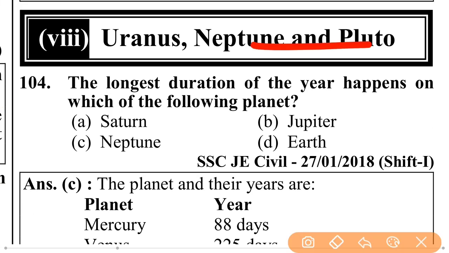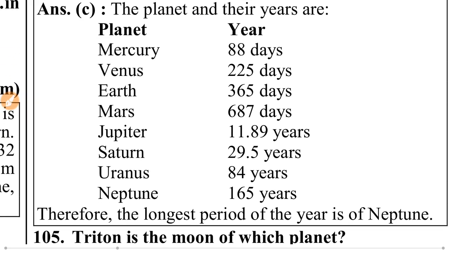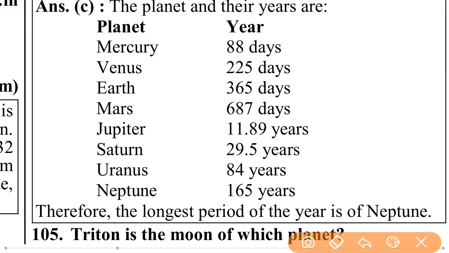Uranus, Neptune and Pluto. The largest duration of the year happens on which of the following planets? That is Neptune. The planets' years: Mercury 88 days, Venus 225 days, Earth 365 days.